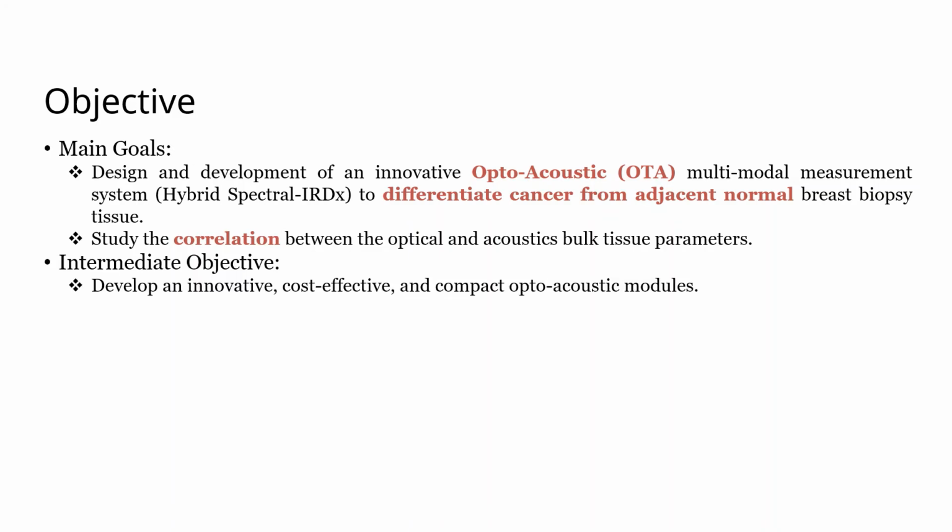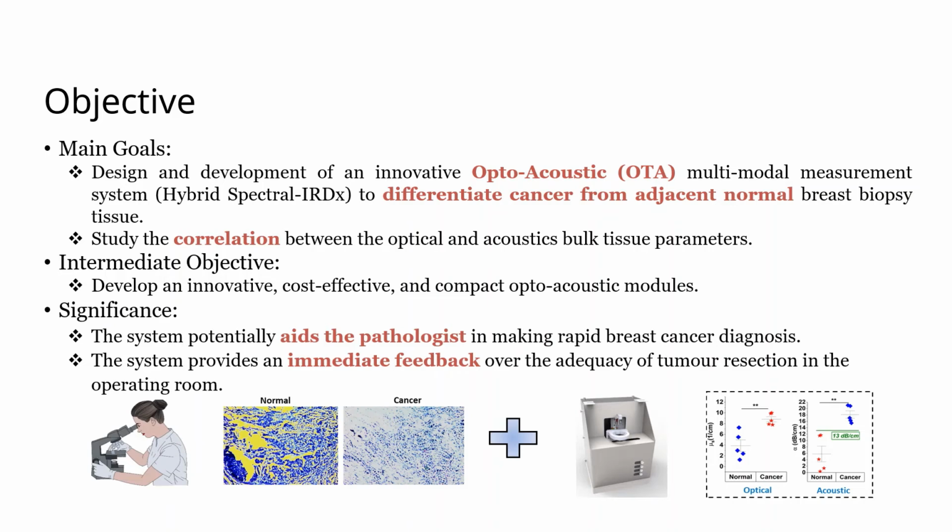The intermediate objective was to develop innovative, cost-effective, and compact optoacoustic modules. The significance of the work was to develop a system that can aid the pathologist to make a rapid breast cancer diagnosis and also to give immediate feedback on the adequacy of tumor resection in the operating room.